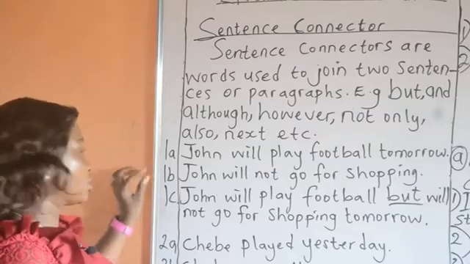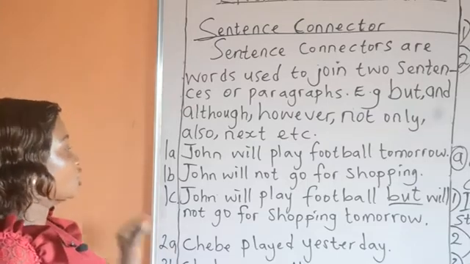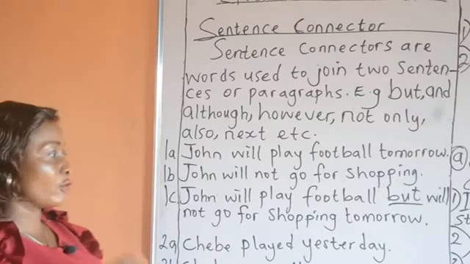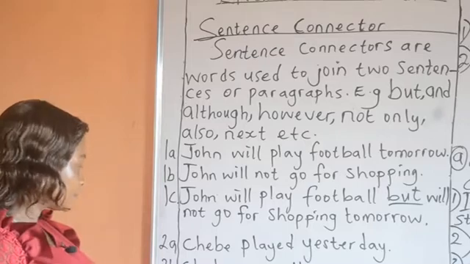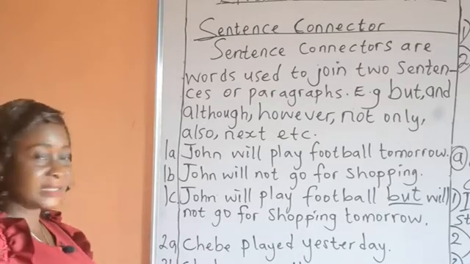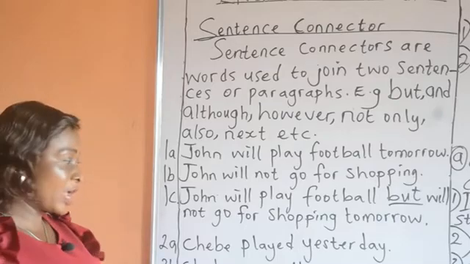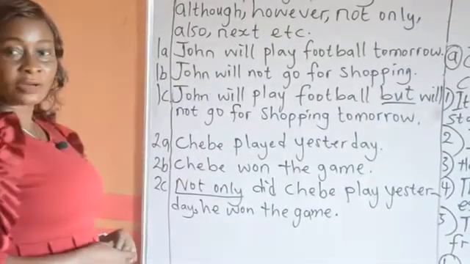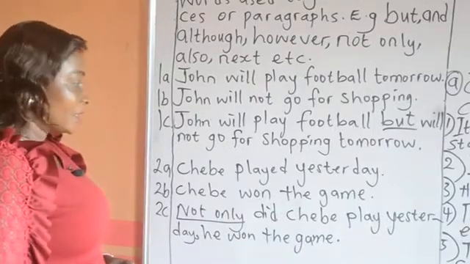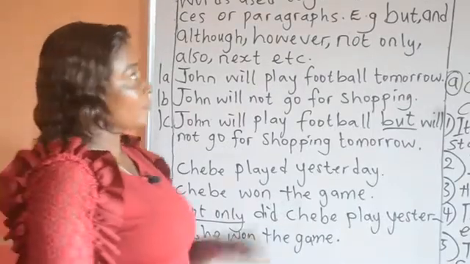So to connect these two sentences, 1C, John will play football but will not go for shopping tomorrow. I'm sure it makes sense. Example 2A, Chebe played yesterday. 2B, Chebe won the game. The sentence connector, not only did Chebe play yesterday, he won the game.